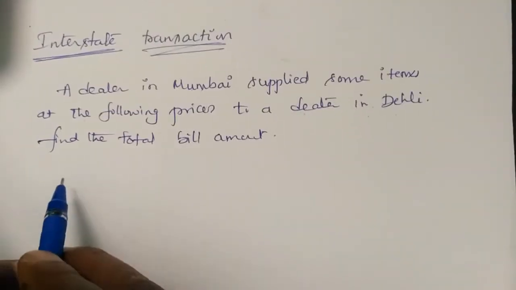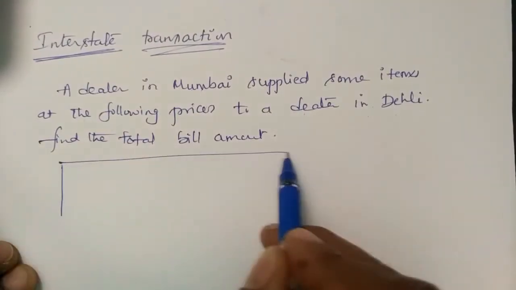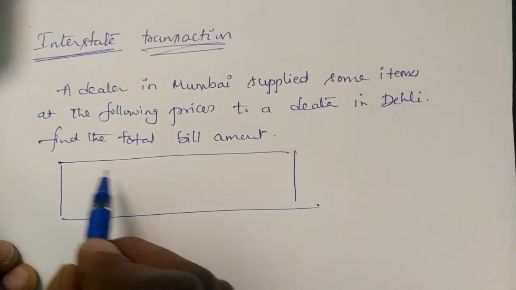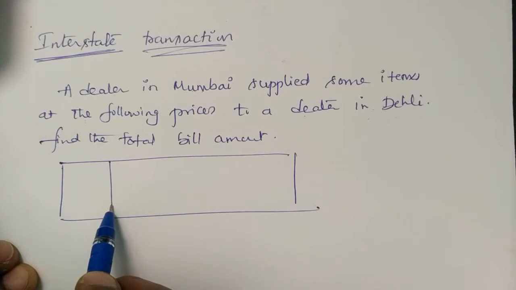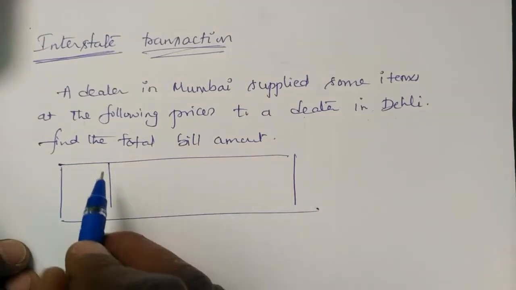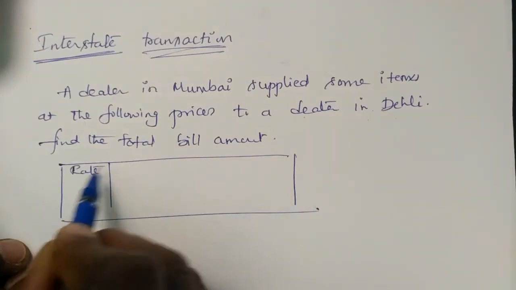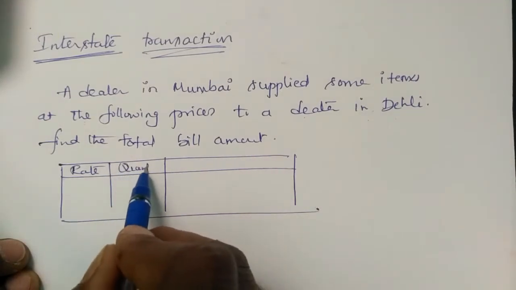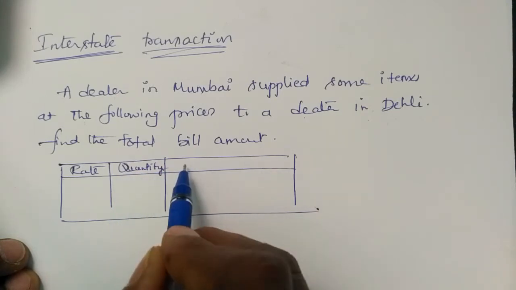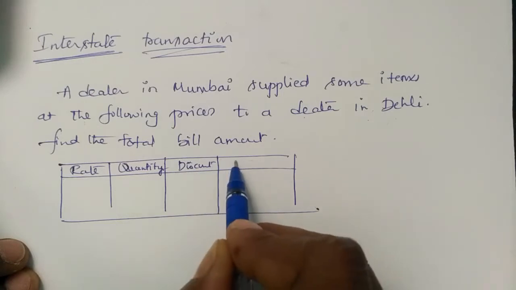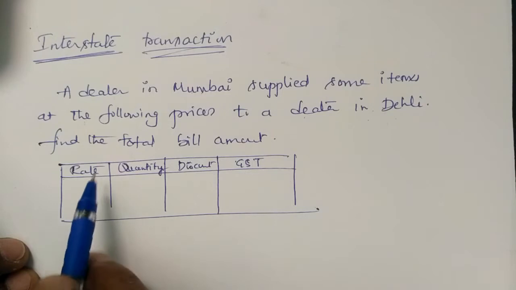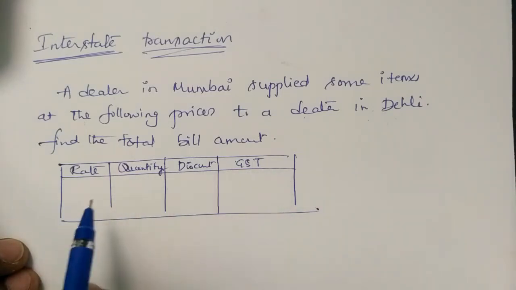The question is given in tabular column. The columns are rate, the next is quantity, another one is discount, and the last one is GST.